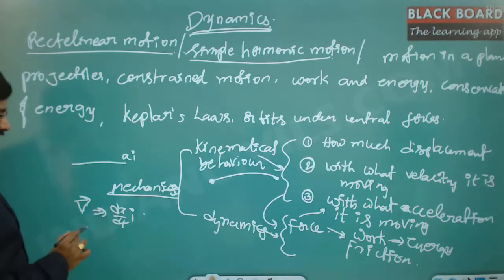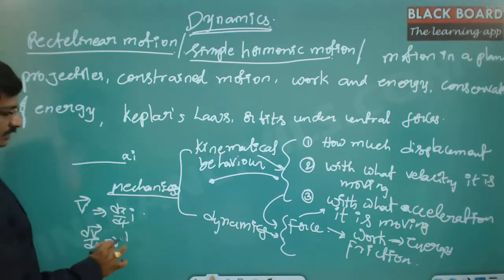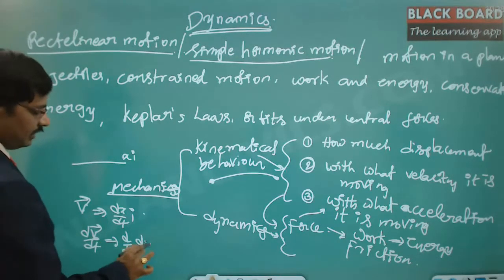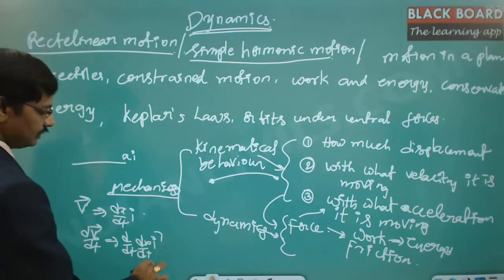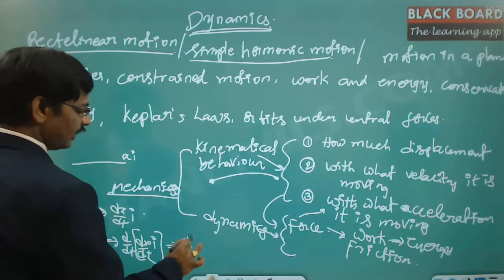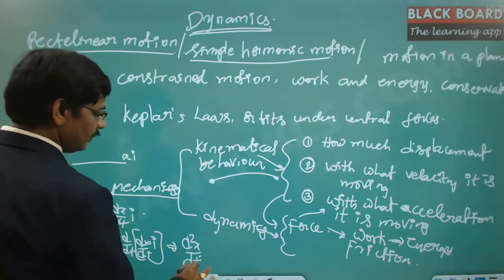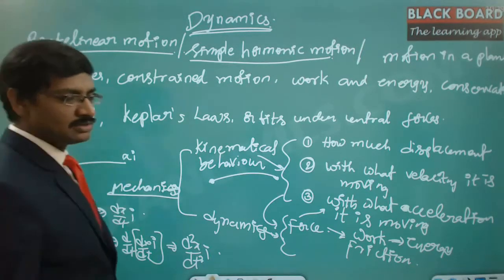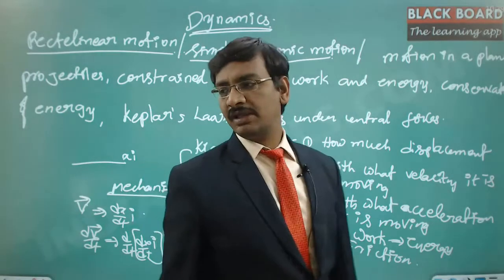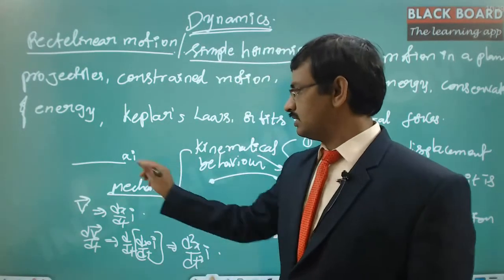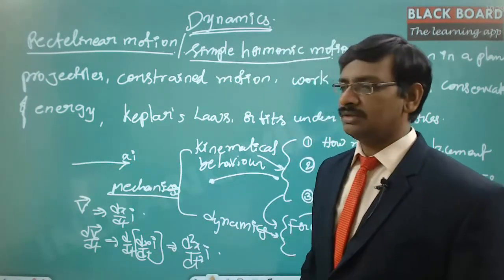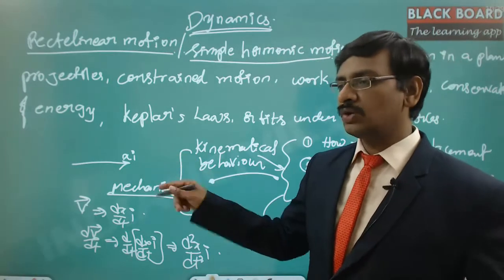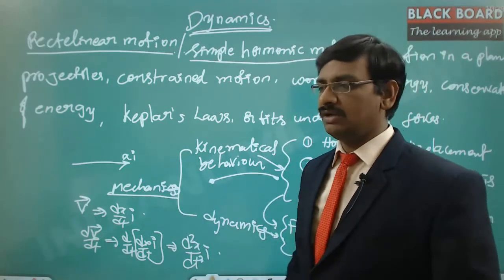And acceleration is nothing but dv by dt. This is d by dt of dx by dt into i. So this is d square x by dt square into i. That means the velocity direction, displacement direction, and the force or acceleration direction are exactly the same thing. So that is this direction, in the positive direction. And this direction, if you try to correlate with the backward direction as well, we call it